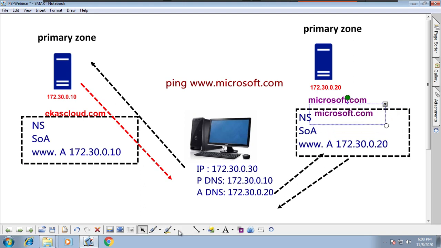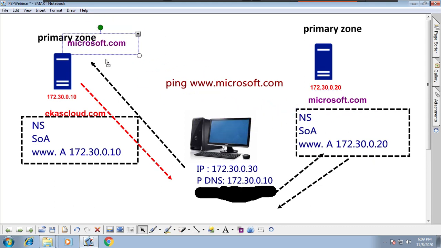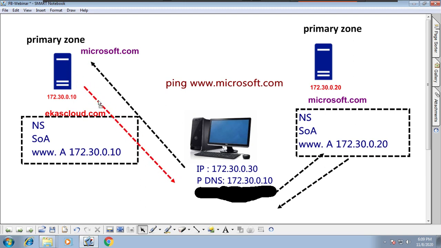Instead of configuring an alternate DNS on the client PC, we simply take this zone into the primary server as a forwarder. I will tell the primary zone server: if anybody comes with Microsoft.com, don't send a server failure message. Instead, take that request and send it to the appropriate DNS server.